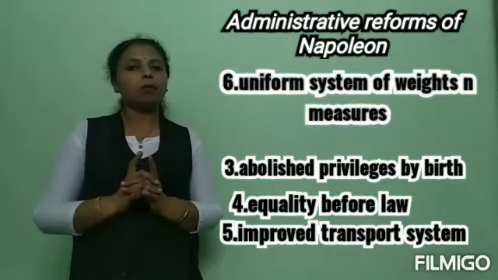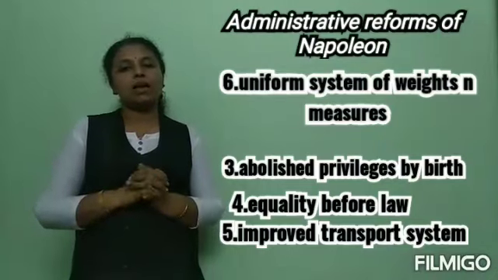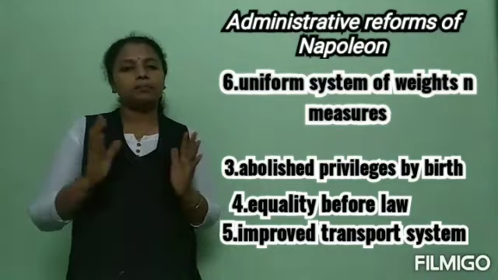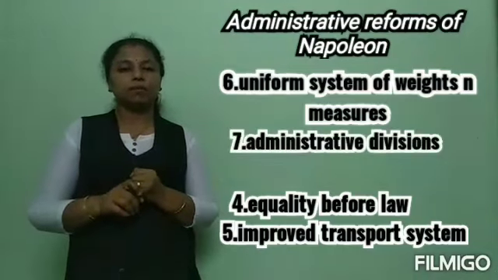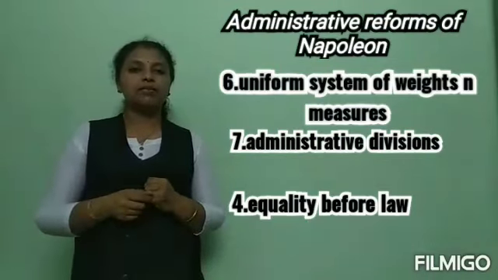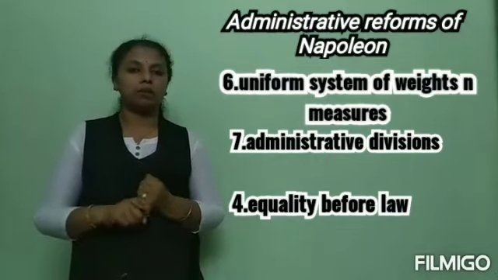So that was not a problem for the traders and the sellers. Next, Napoleon also brought many improvements in the administrative system, or he had simplified the administrative system. That was one of the important things he had brought.